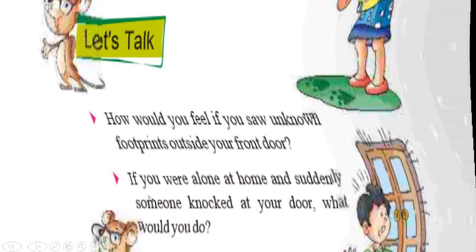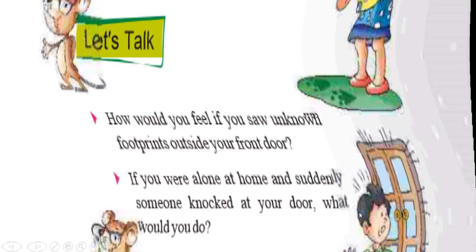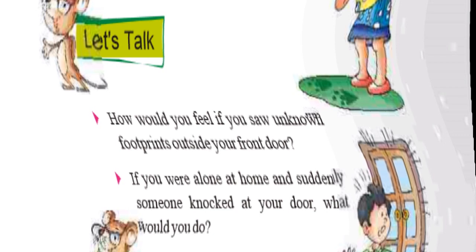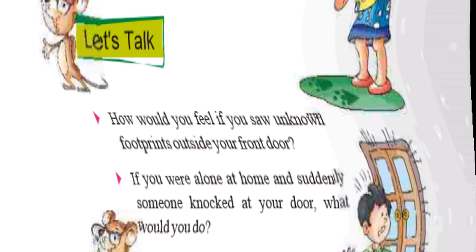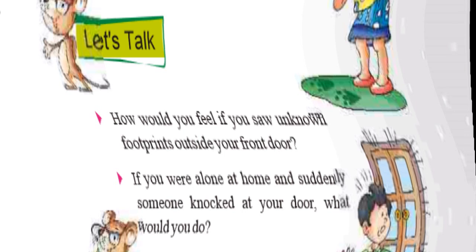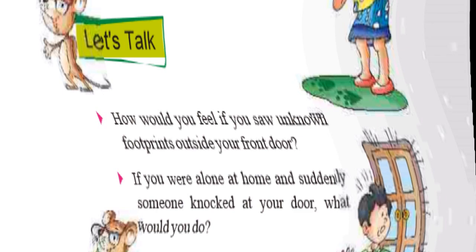The second one: if you were alone at home and suddenly someone knocked at your door, what would you do? If you are alone at home and somebody comes, first you can ask who is there, who is outside. If somebody unknown gives an answer, then you can tell them, please don't come now because my parents and my family members are not here. After 2 or 3 hours they will come, so please come back.